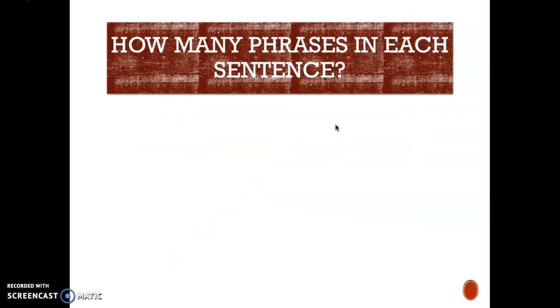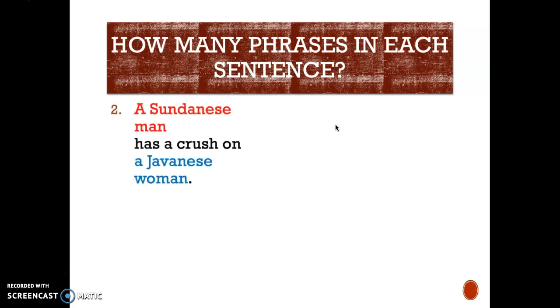Okay, now let's look at the second example. As soon as man has a crush on a Japanese woman. Three different colors mean three different parts or three different phrases. So as soon as man could be our first phrase, has a crush on is our second phrase, and a Japanese woman is our third phrase.